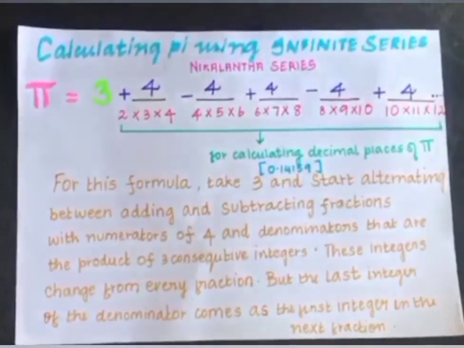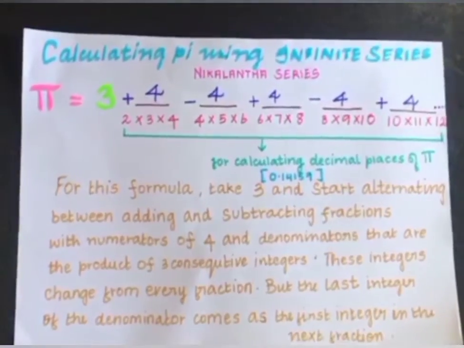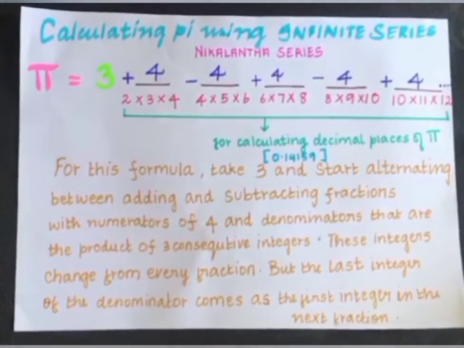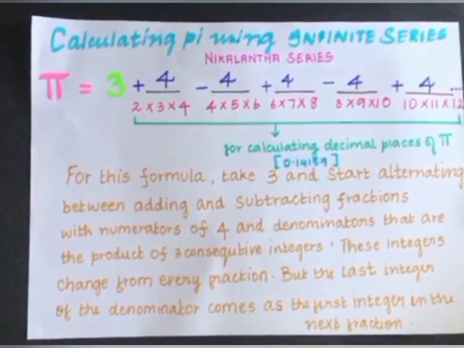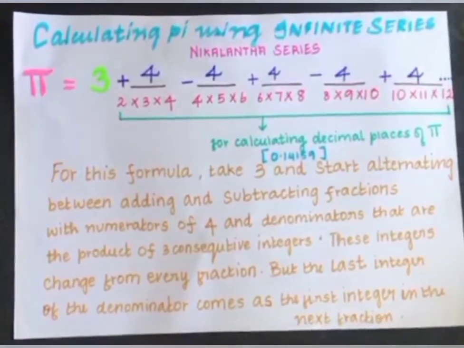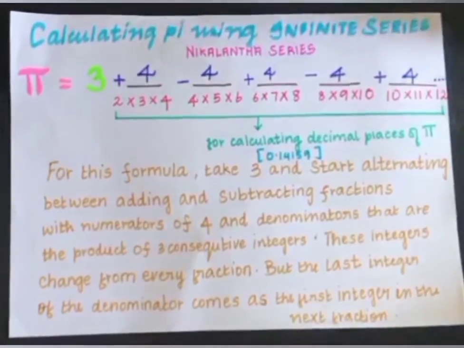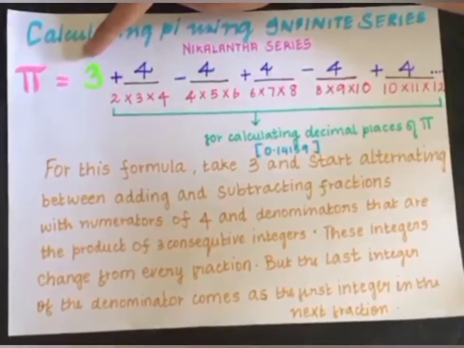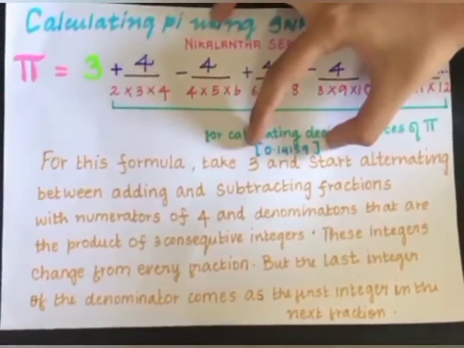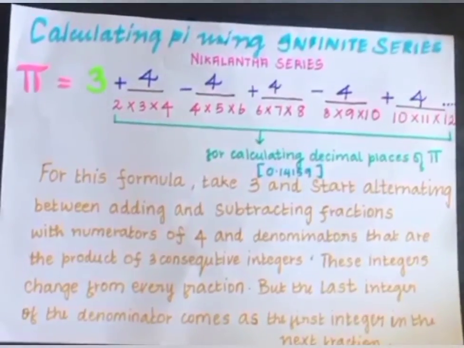For this formula, we have to take 3 first and start alternating between adding and subtracting fractions with numerators of 4 and denominators that are the product of 3 consecutive integers. These integers change from fraction to fraction. But remember, the last integer of the denominator of the first fraction comes as the first integer of the denominator of the following fraction. So basically, this 3 is the whole number of the value of pi, and all these calculations are just done for calculating the decimal places of pi. This 0.14159 is the approximate value of pi.